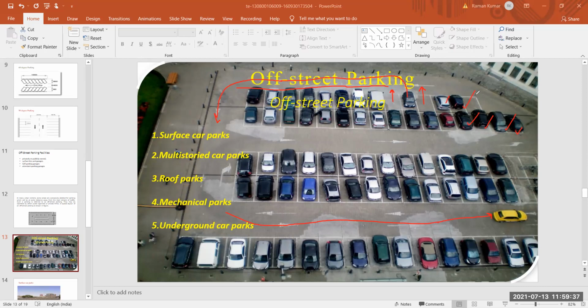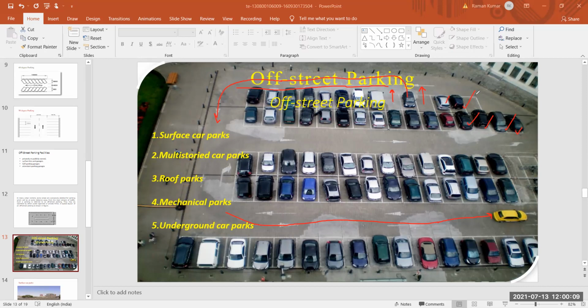This is your roof park. Next is your mechanical park, and next is your underground car park. So basically these are different types of parks for your off-street parking. First one is your surface car parks, next one is your multi-storage car parks, third one is your roof parks, fourth is your mechanical parks, fifth one is your underground car parks. So we discuss one by one these types of parks.